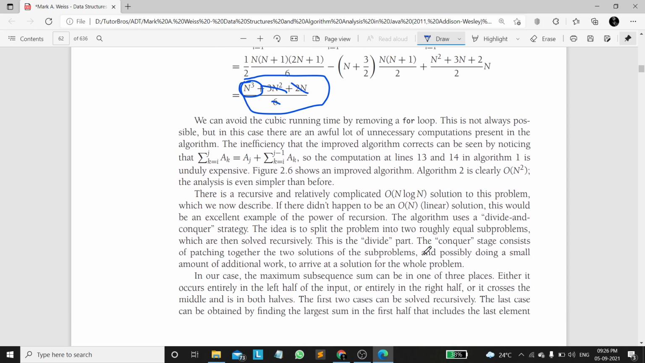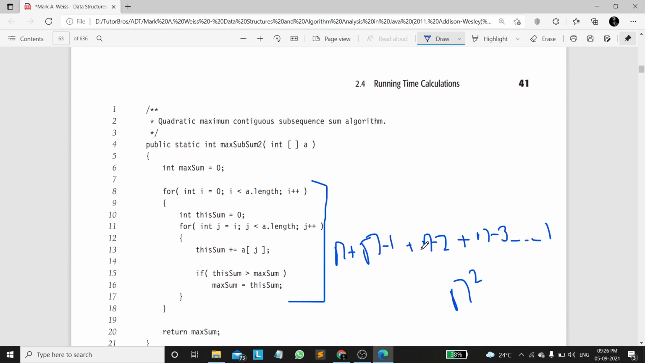Now there are solutions for big O of n square and n log n as well. So this is the runtime of big O of n square.